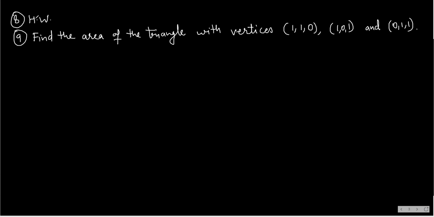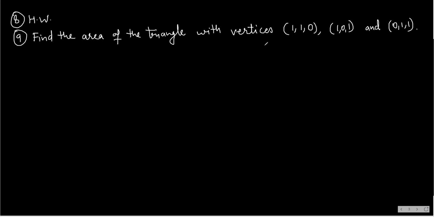This you will do on your own. And question number 9: find the area of the triangle with vertices (1, 1, 0), (1, 0, 1) and (0, 1, 1). This problem we shall take after doing the vector product of two vectors.